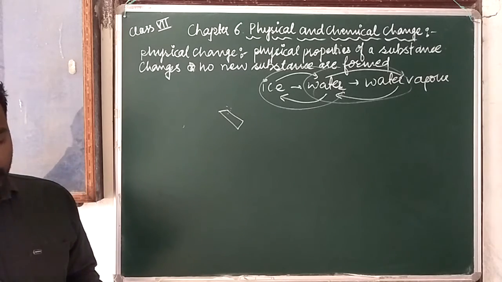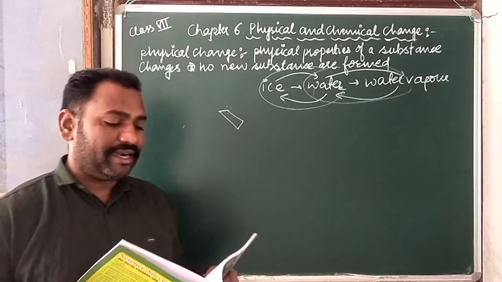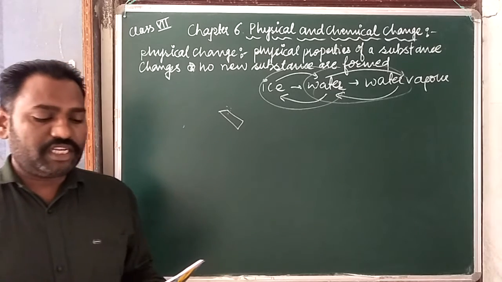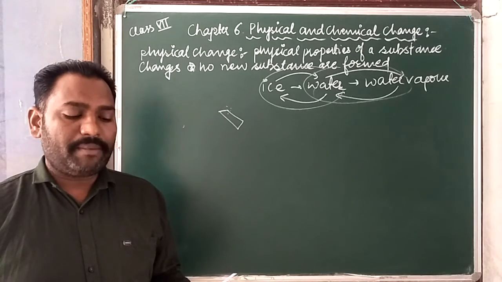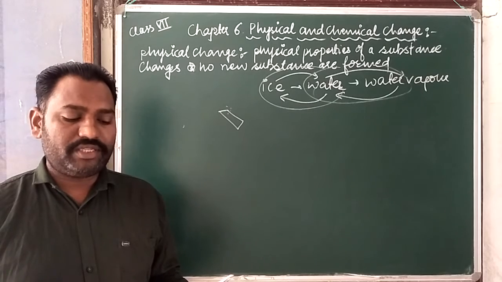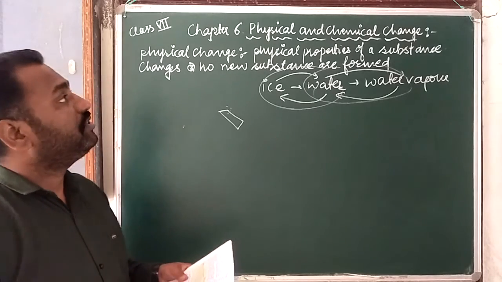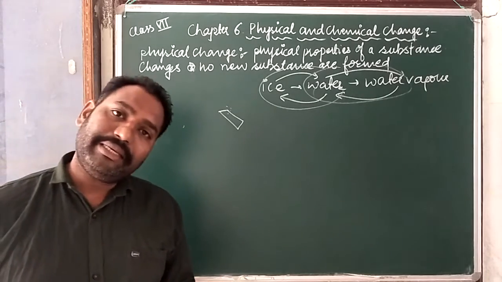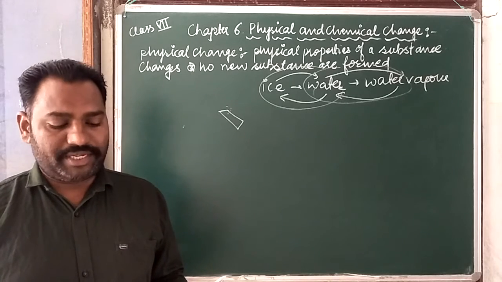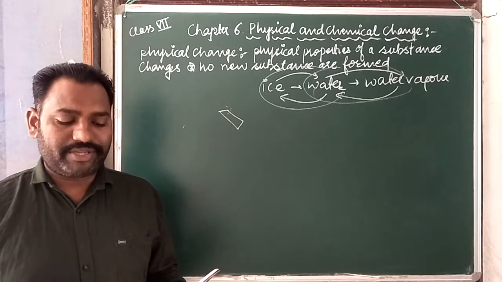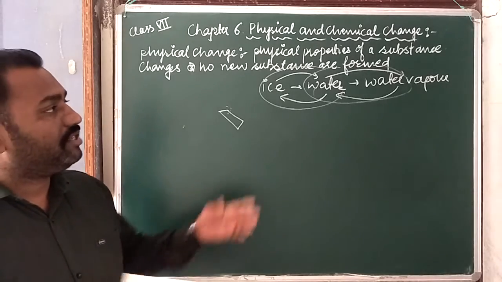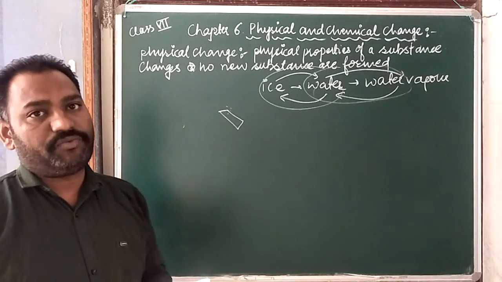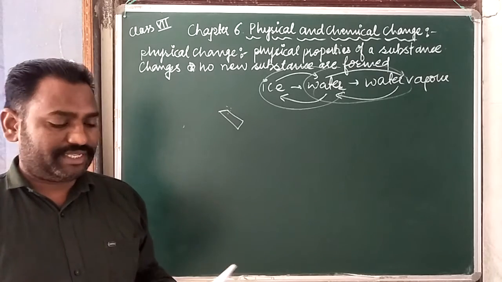Now the characteristics of physical change. What are the main characteristics of physical change? The physical properties of the substance change during a physical change. Only physical properties will be changed. No new substance is formed, and the nature of the substance remains the same during the change. That is the second property of physical change.